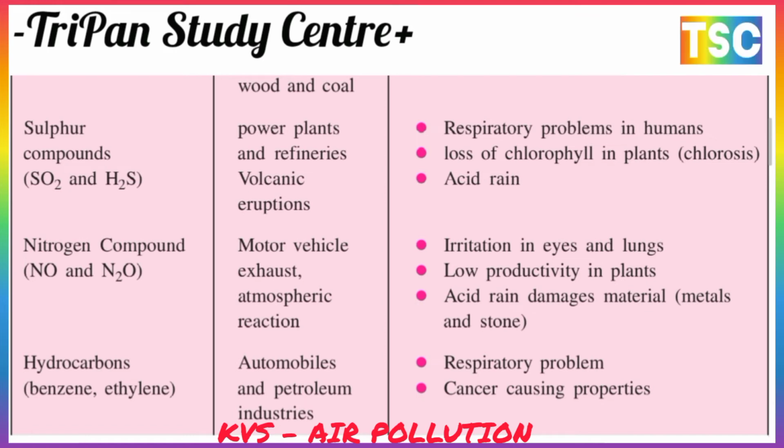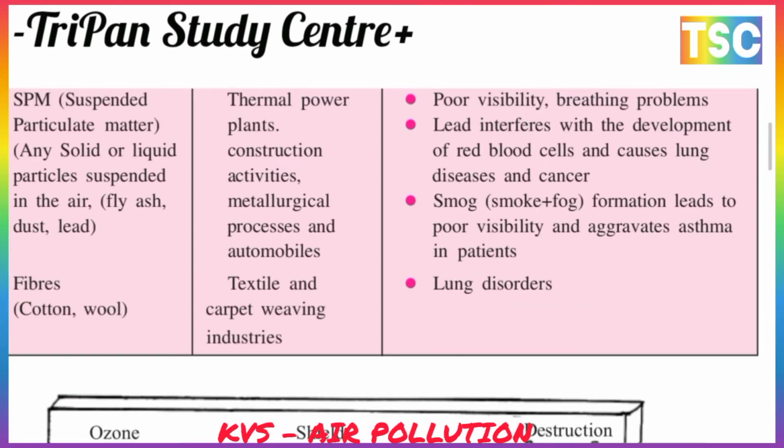And the last is hydrocarbons, benzene and ethylene. The sources are automobiles and petroleum industries. The main problems caused are respiratory problems and cancer causing properties. Cancer causing property is the most important and dangerous effect here. The next is SPM.